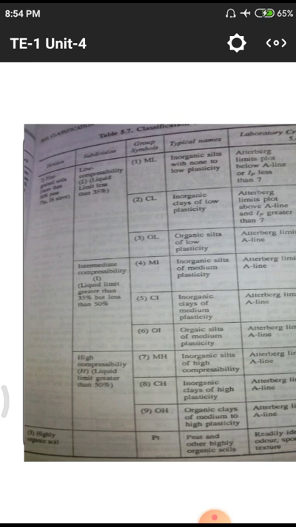In these three we are having low, medium, and high. First one is ML, meaning low content of that particular matter. Next one is intermediate content of that particular matter, and next one is high content of that particular matter, with three different symbols: ML, MI, MH.